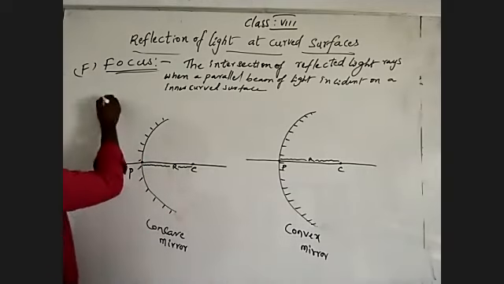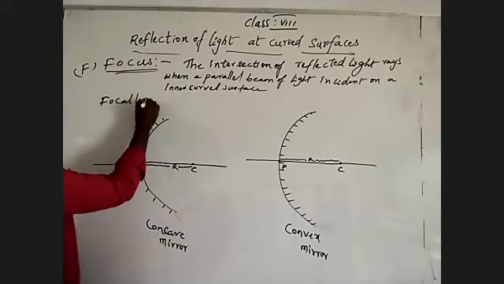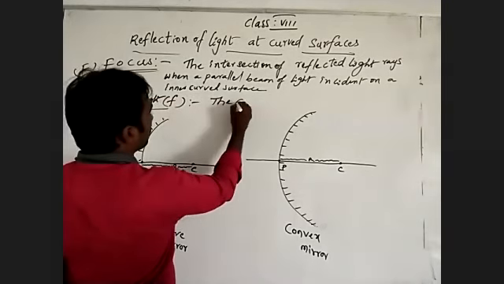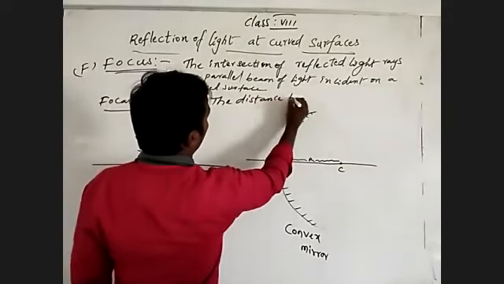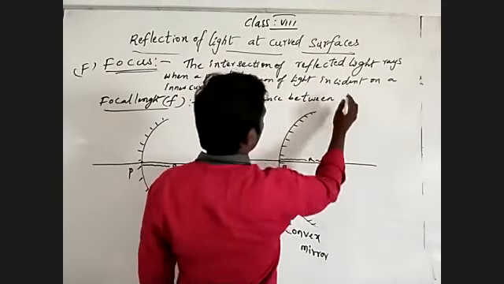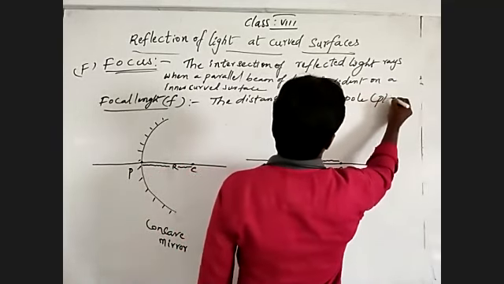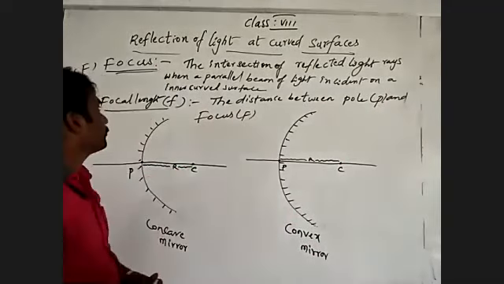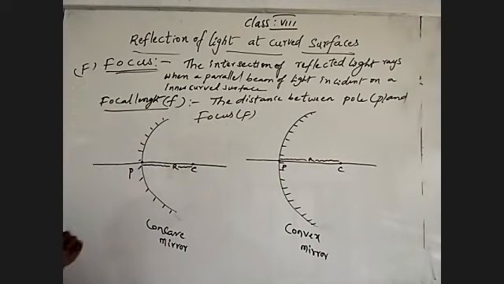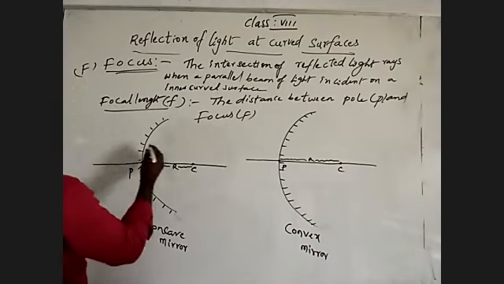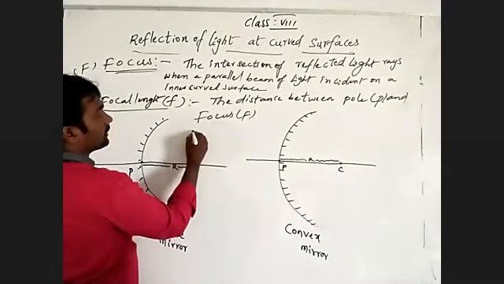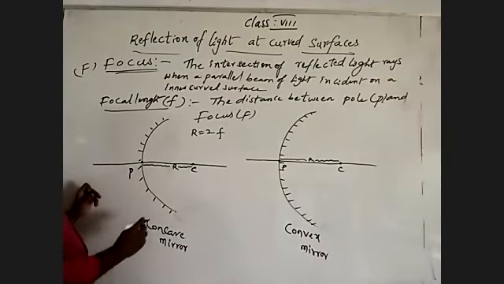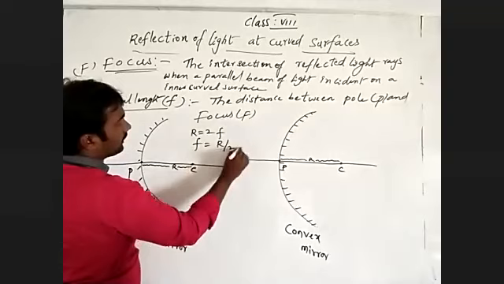What is shown by small f? Focal length means the distance between the pole and the focus, known as focal length, small f (capital F for the focus). And we also have to remember the relation: the radius of curvature is 2 times the focal length, which means the focal length is half of the radius of curvature.